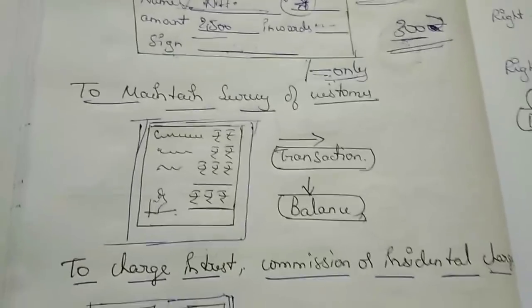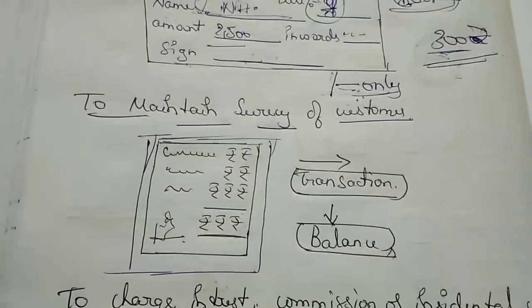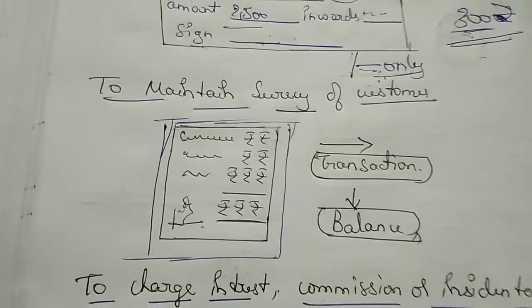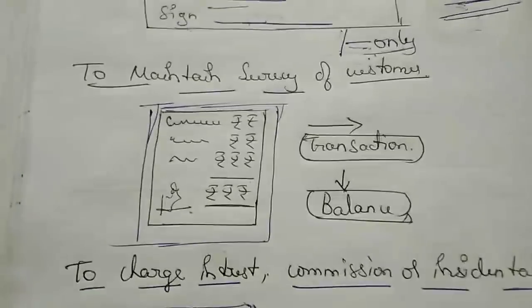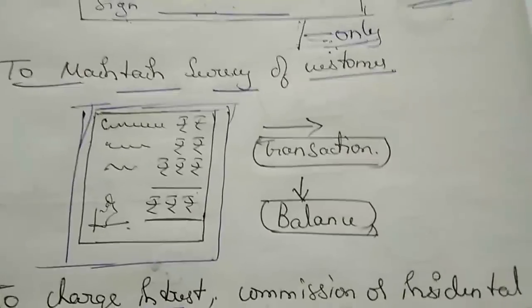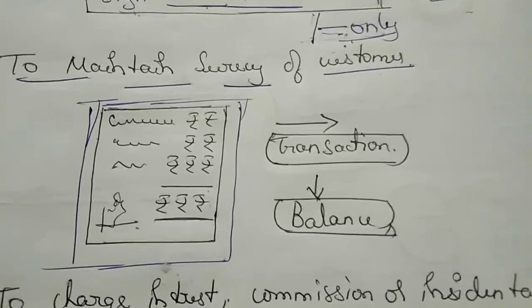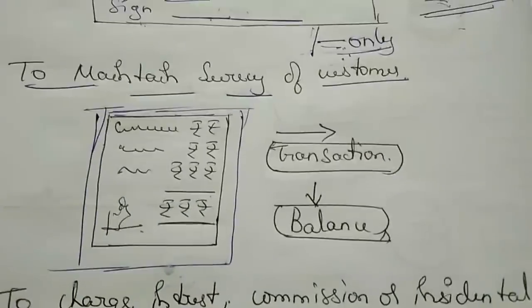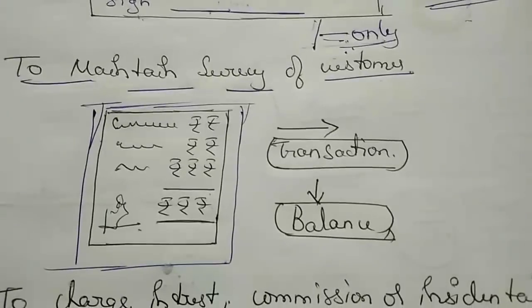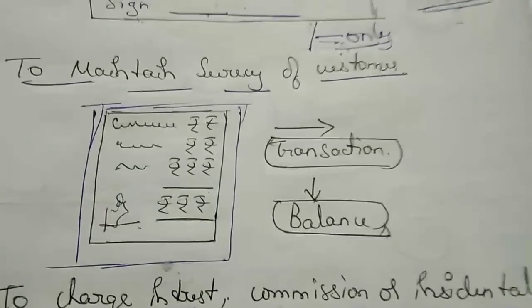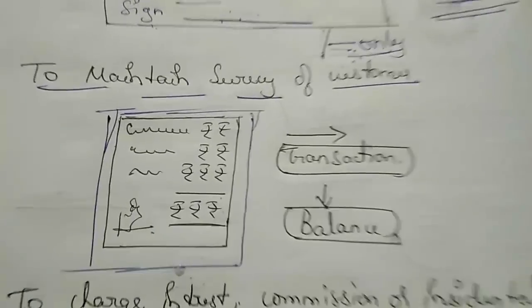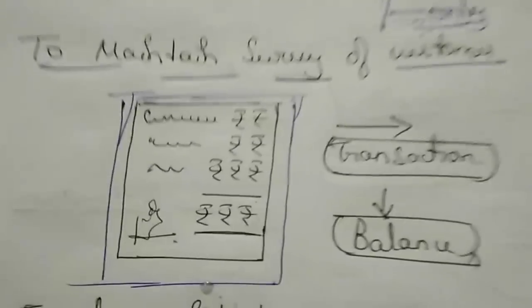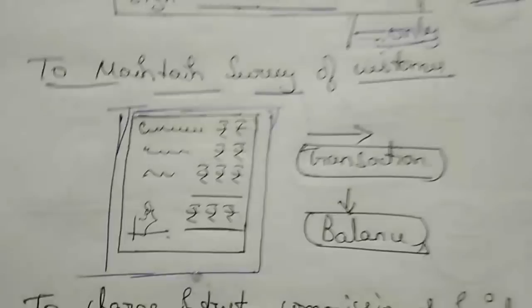Okay, now how can they see my customer secrecy? By law. If the court has ordered, then only they can show my balance and transactions to that particular police officer. Banking practices: if my loans are more and I'm not paying, RBI will come into power and say to check my transactions.